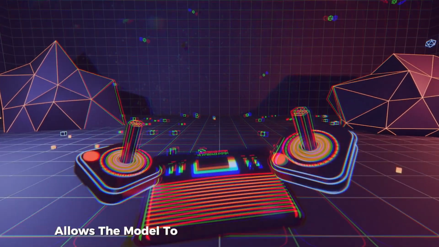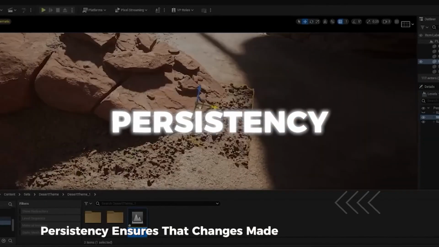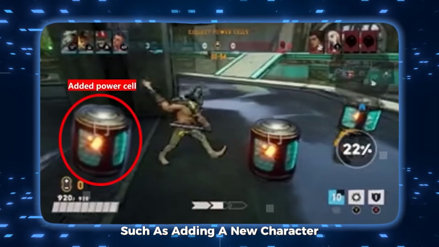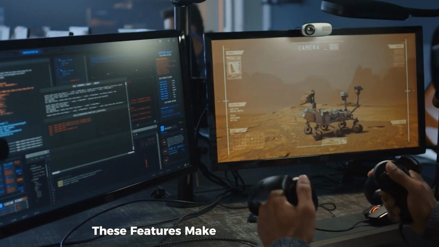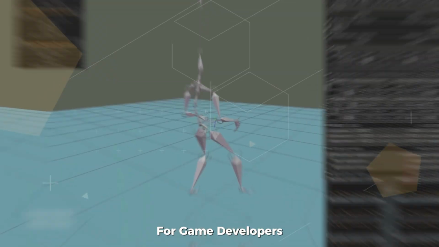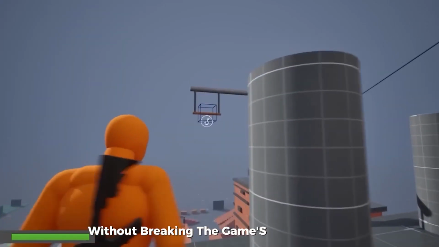Diversity allows the model to create a wide range of scenarios, preventing repetitive or monotonous gameplay. Persistency ensures that changes made to the game world, such as adding a new character, are maintained realistically across subsequent frames. These features make Muse a valuable tool for game developers who need AI systems that can handle complex dynamic environments without breaking the game's internal logic.